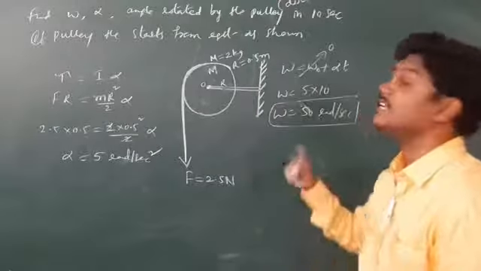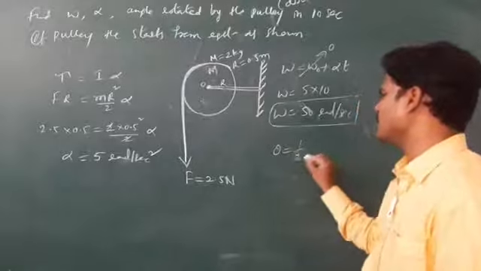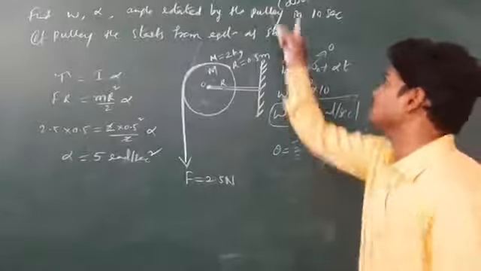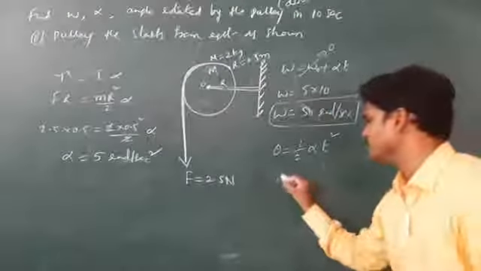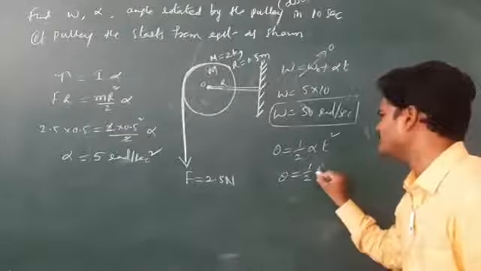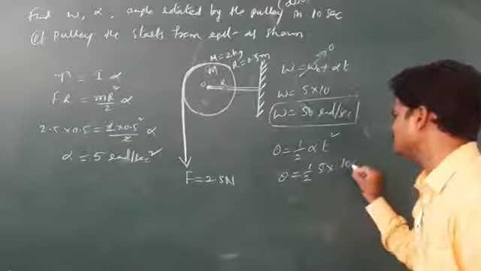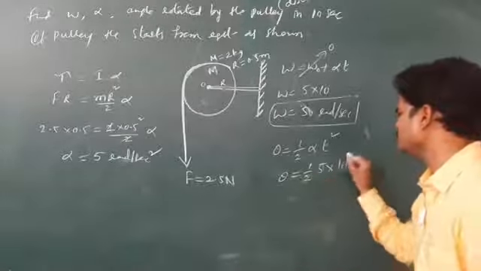And see the next one, the angle rotated by the pulley in 10 seconds. Like the distance covered by a body in 10 seconds, you know how to find: S is equal to u t plus half a t square. So S is nothing but theta. So theta is equal to half alpha t square, because in 10 seconds we need to find. T square is 100, and half of 5 times 100 is 250.